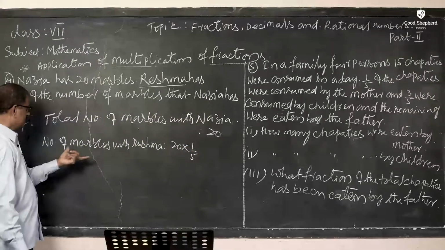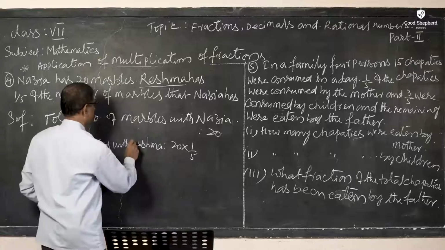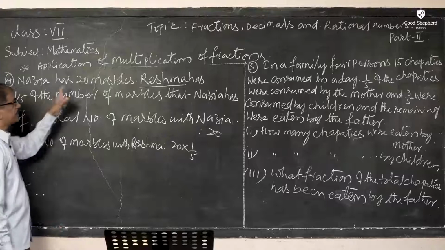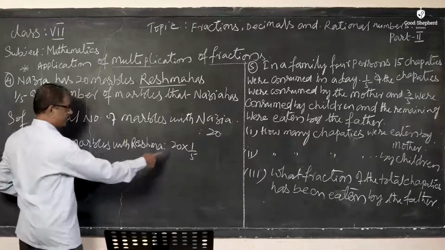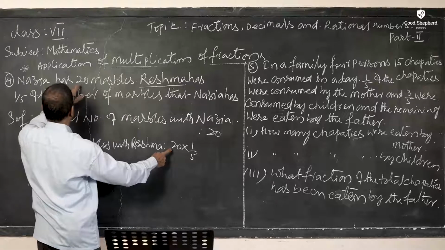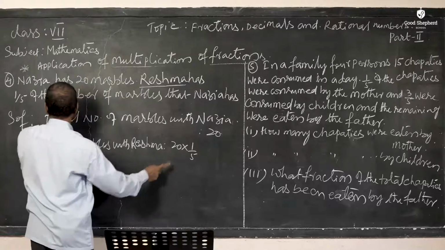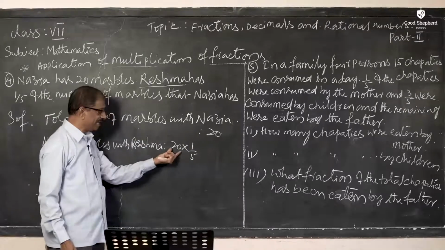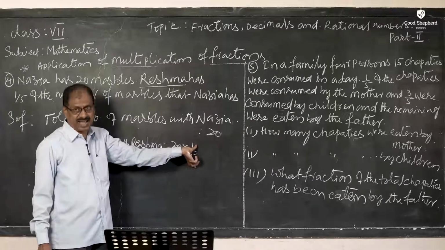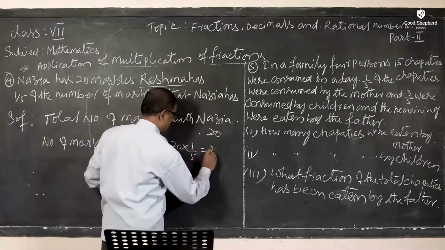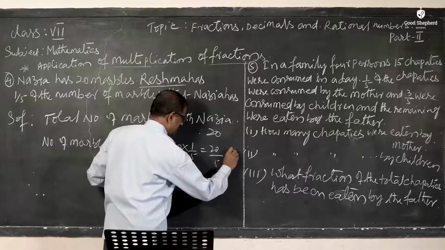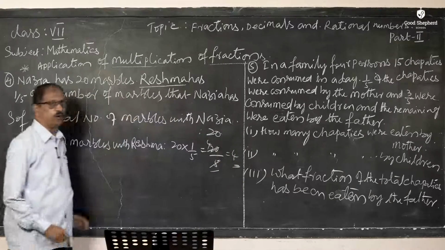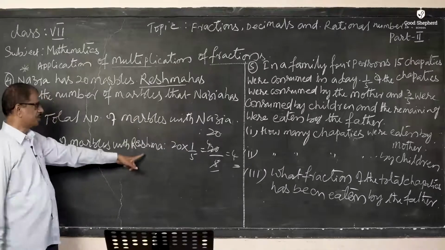So, for Reshma, write capital R. Reshma has 1/5 of the marbles with Nazia. The total number of marbles with Nazia is 20. Reshma has 1/5 of the 20, that is 20 into 1 by 5. We know this already: a whole number multiplied by a fraction. So 20 into 1 is 20, divided by 5, that is 4. 5 ones are 5, 5 fours are 20. So Reshma has only 4 marbles.